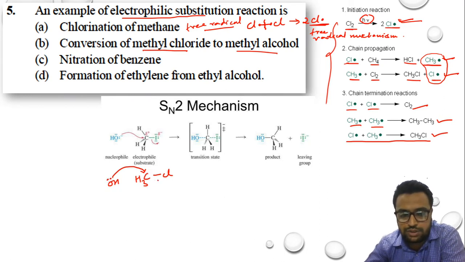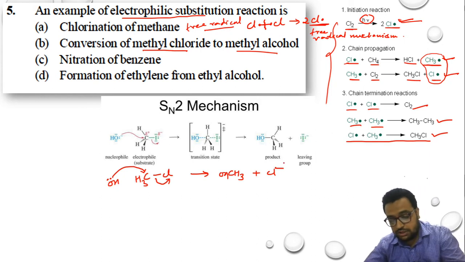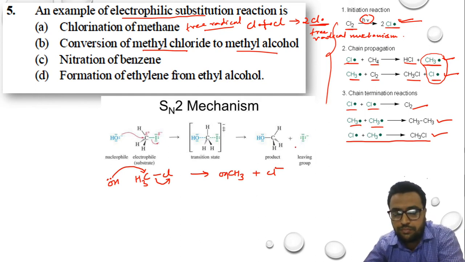The OH group will get associated with carbon and the chlorine will move outside, leading to formation of CH3OH plus Cl minus.